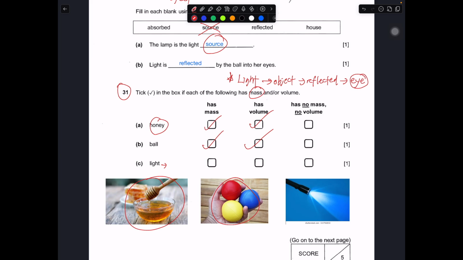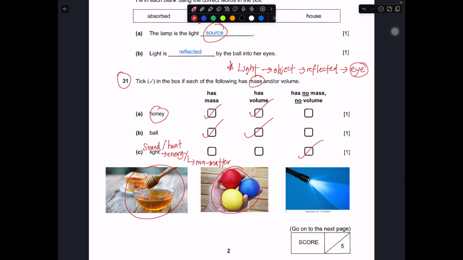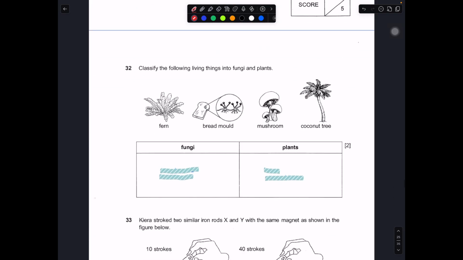Light is a form of energy. As long as you can classify anything under energy, it will be non-matter. Some other examples over here will be sound as well as heat. All these are energy, non-matter, so they have no mass, have no volume. Okay, for this part. So let's go to 32 very quickly.